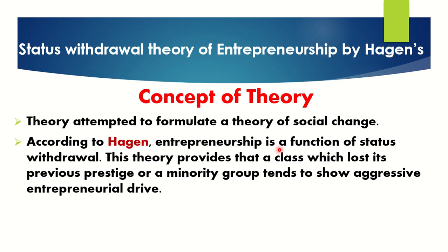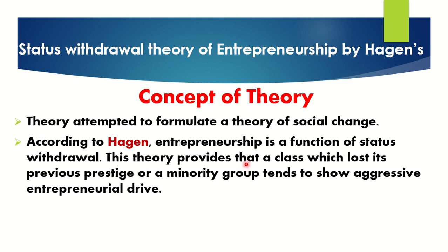Next, what is the concept of this theory? The main concept is that this theory comes out in order to bring about social change. That is the main purpose for which the status withdrawal theory has been formulated. And what definition is he giving? According to Hagen, entrepreneurship is a function of status withdrawal. It is one of the functions of entrepreneurship. Which one? Status withdrawal.